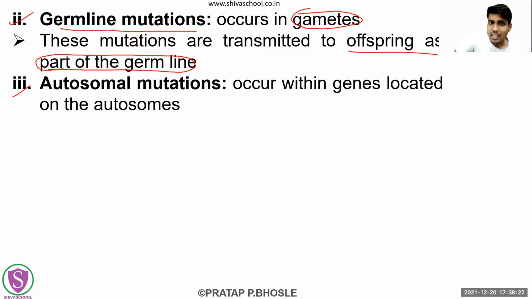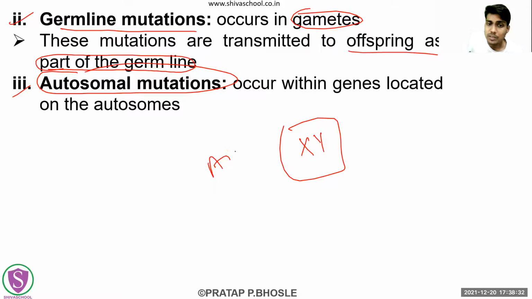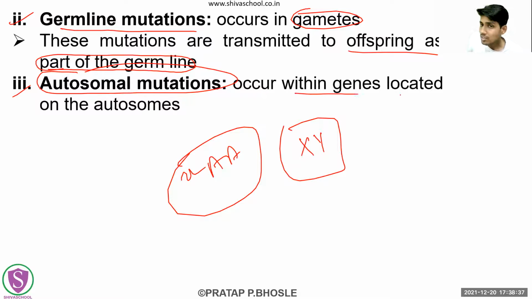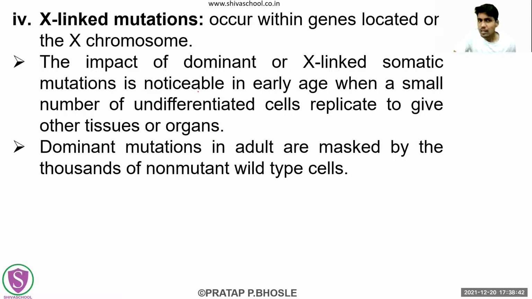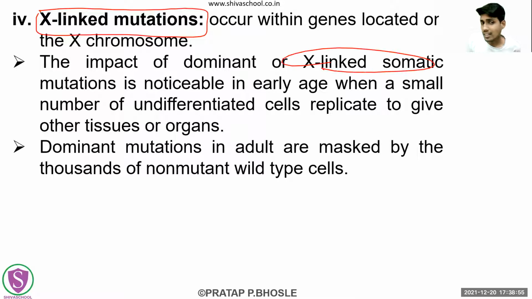Right. Third type in this location of the mutation is what? Autosomal mutation. Okay. Now earlier we have seen these genes which are present on the sex chromosome. Right, now these genes which are present on the other chromosomes, these autosomes, these mutations are called what? Autosomal mutation. The fourth type is the X-linked mutation. These are the mutations which are linked to the X chromosome or located on the X chromosome. Okay. So the impact of these X-linked somatic mutations is noticeable in the early age.